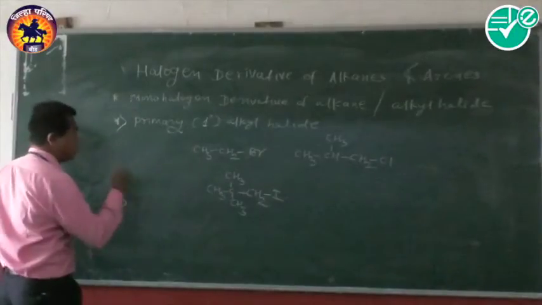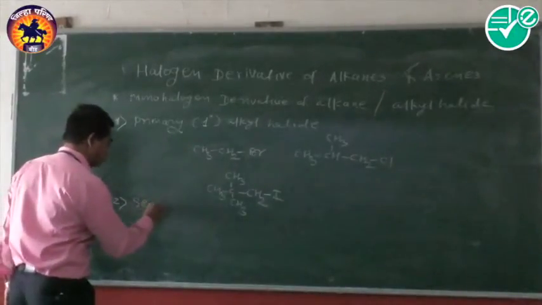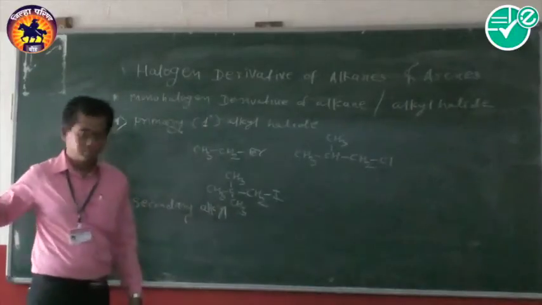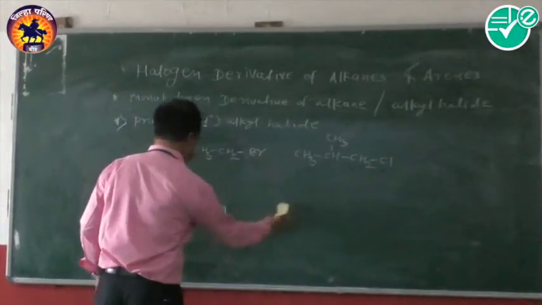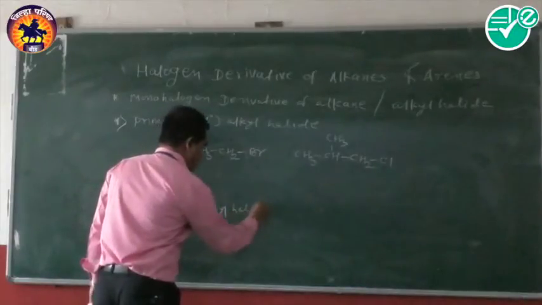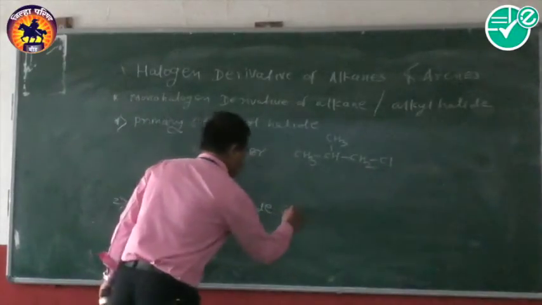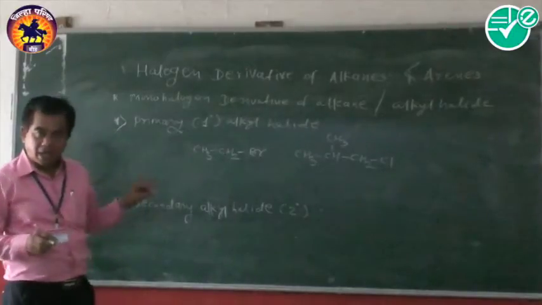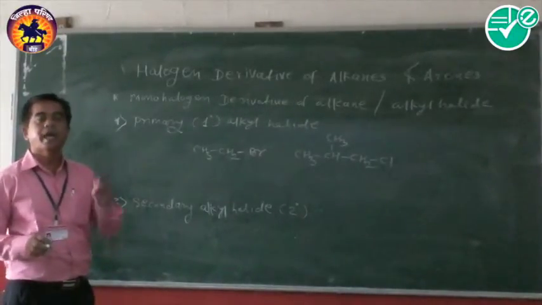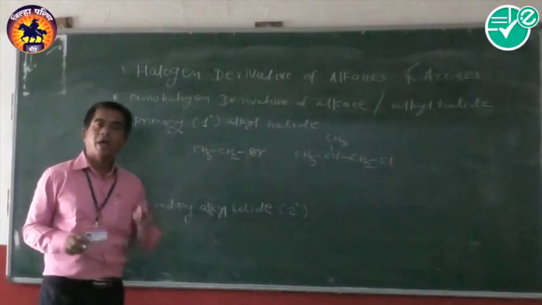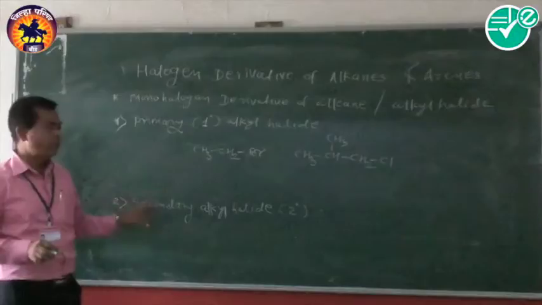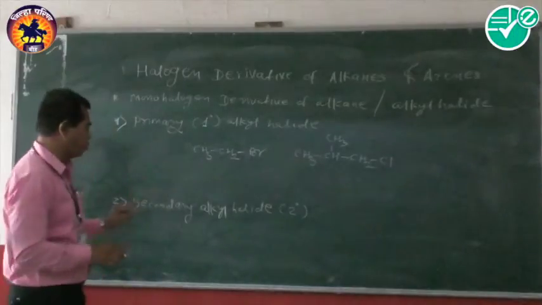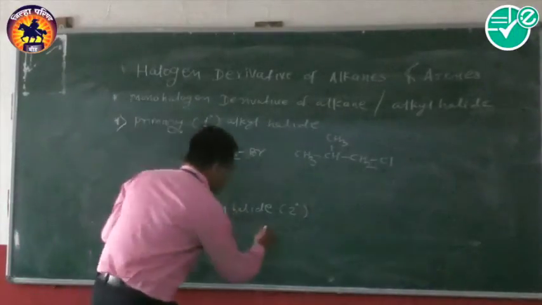Then the second class is the secondary alkyl halides. Now, what are secondary alkyl halides? The alkyl halides in which the halogen atom is attached to a secondary carbon atom. And what is a secondary carbon atom? We know that. In the earlier lecture we discussed that the carbon atom which is attached to another two carbon atoms is called a secondary carbon atom. Therefore, we are writing some examples like this.